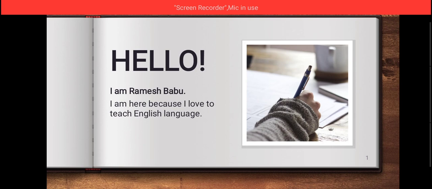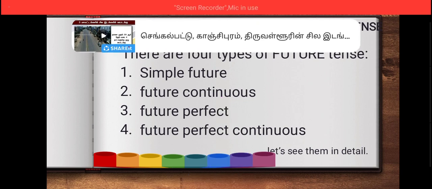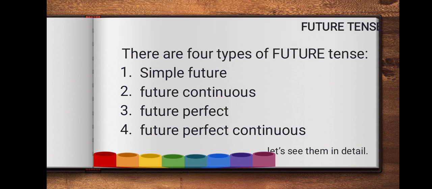In this video, we are going to see the future tense and its types. You know what is the meaning of the future tense? The future tense is used to refer to future actions or future occurrences. There are four types of future tense in English. What are they? Simple future, future continuous, future perfect, and future perfect continuous. So let's see each usage one by one in detail.